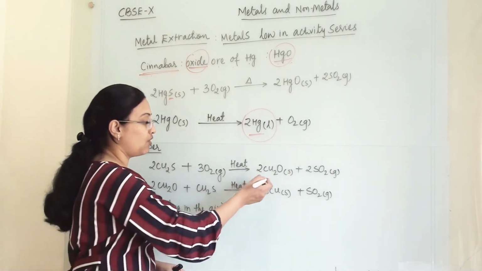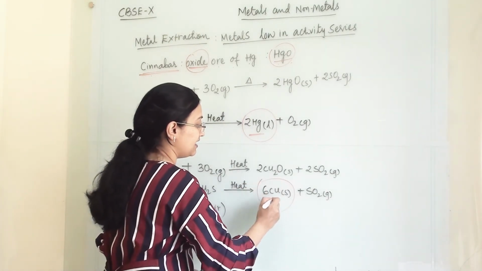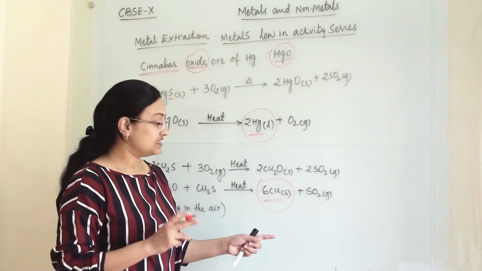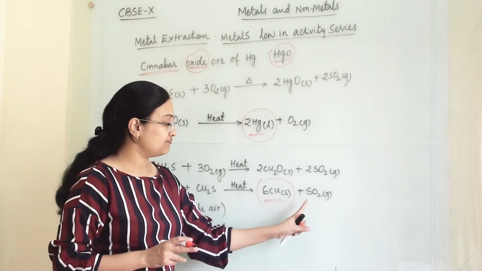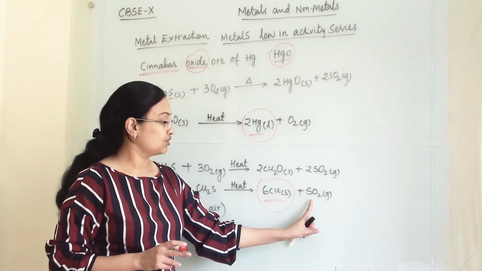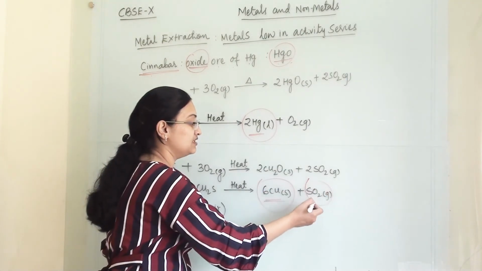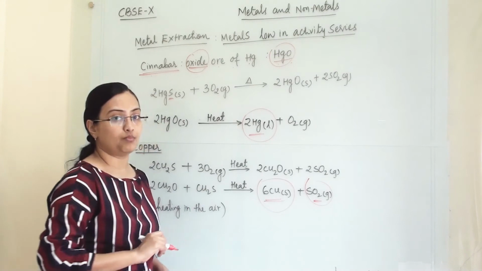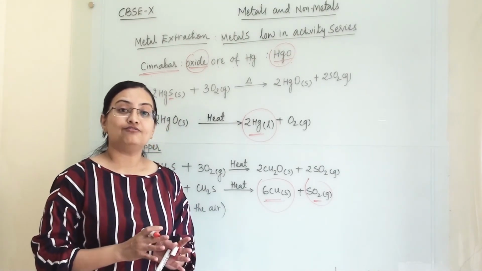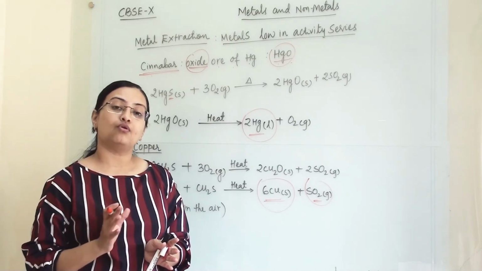then we will get our copper as a metal, or copper as our desired product. We will separate it from its sulfide ore or oxide ore. So the sulfur dioxide gas will separate from the copper. So this is how we can separate a metal from its oxide ore or sulfide ore.